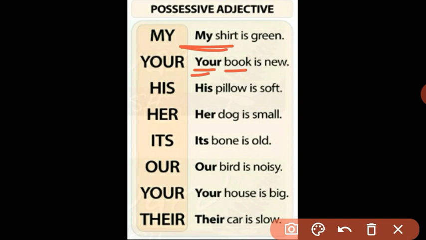In the next examples, his, her, its, then our, your, and their. These words are all used before nouns. They are providing information about those nouns and they are showing possession. So all of these are examples of possessive adjectives.